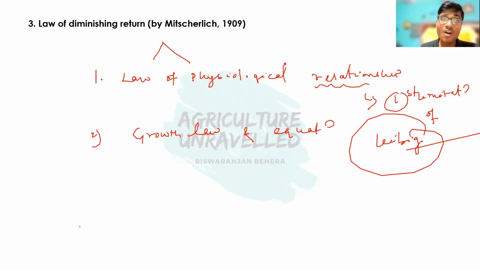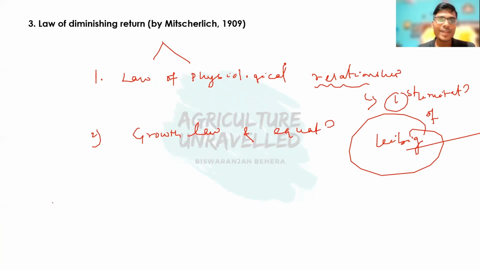The first limitation was that if several growth factors are there, but they are not at too low condition, then if we apply any of the nutrients, the plant will respond. Even if they are not in lowest condition, if we apply that growth factor, the plant will respond. So that is all about the law of physiological relationship by Mr. Lee.